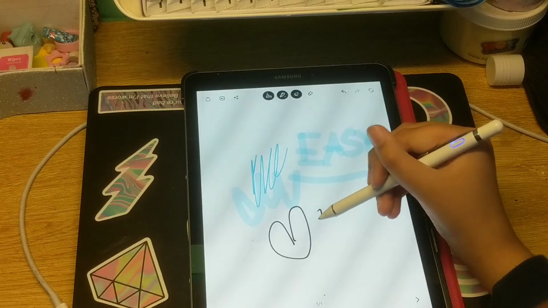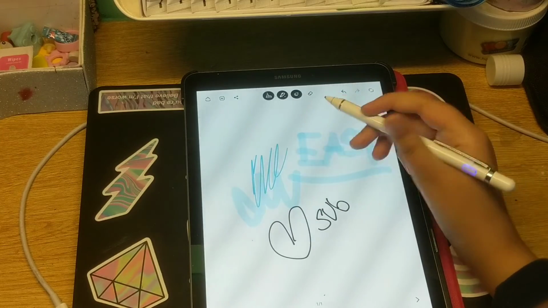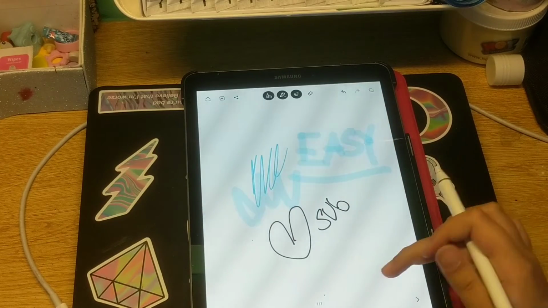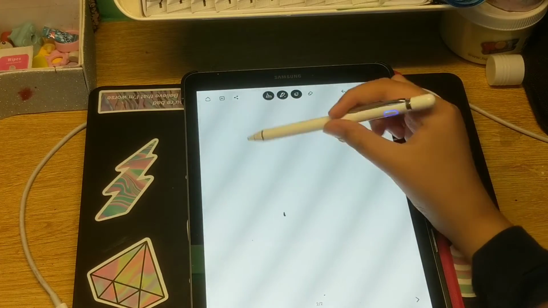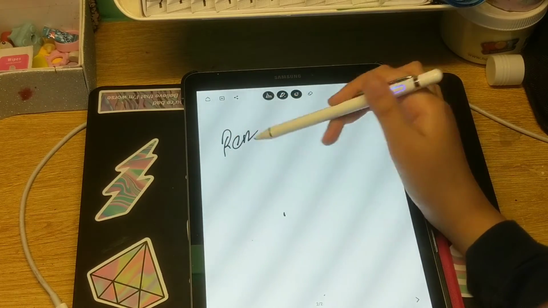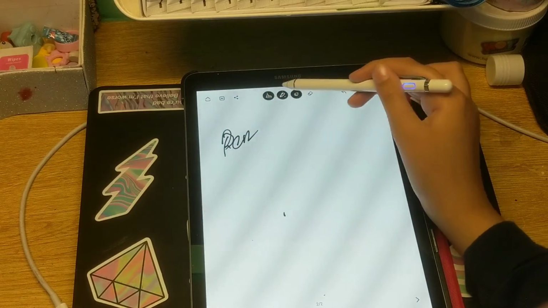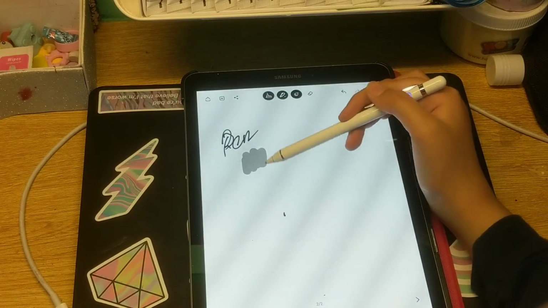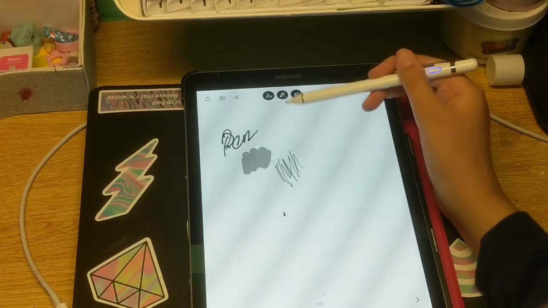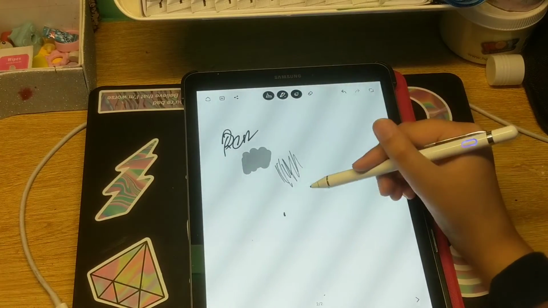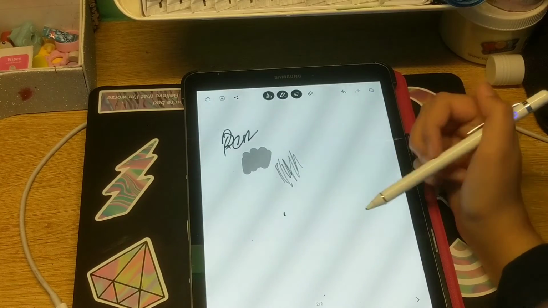Yeah, so let me just show you guys some of the brushes on a brand new fresh page. So obviously there's the pen. I like the pen, it's nice. I made that look like an R, but it's a P. There's the marker, like a highlighter marker kind of thing. The pencil, which is really good if you like to draw digitally and you don't really know that many digital softwares. You can use this for just quick sketches in general.